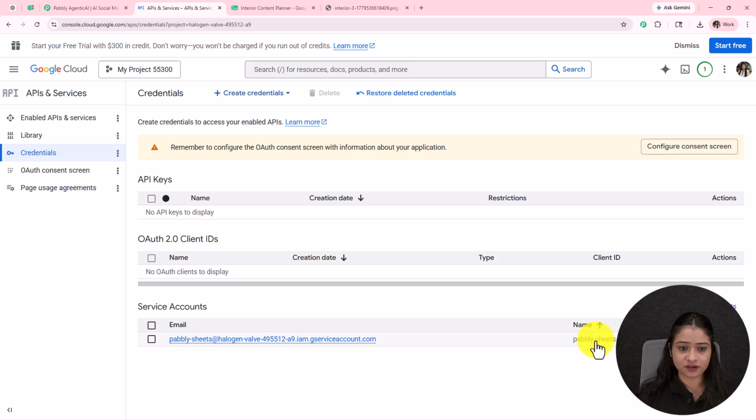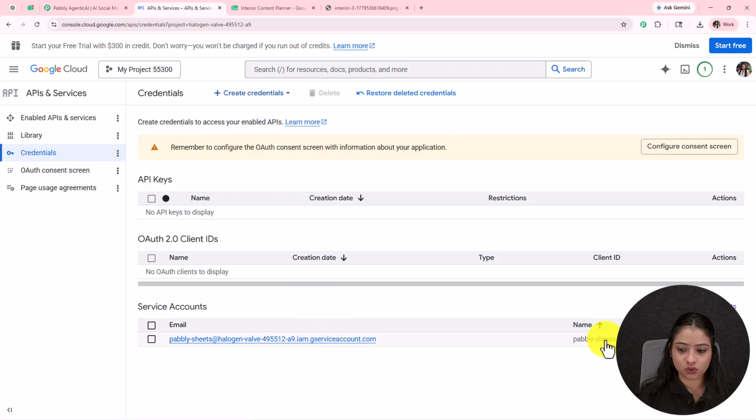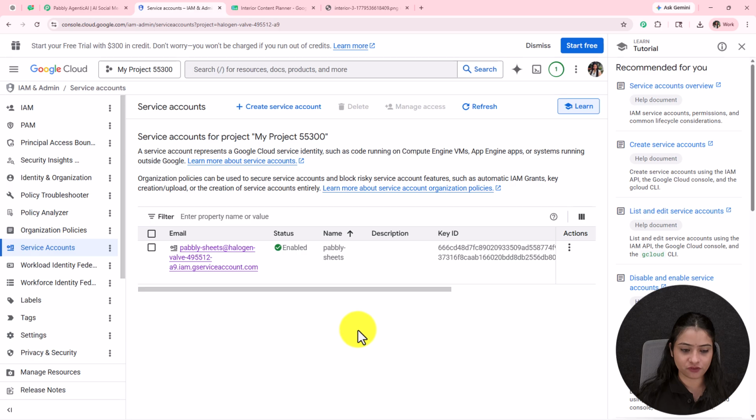I have already created a credential over here. If you want to create a new one, you can click on create credentials and select service account. Under manage service accounts we have all the details, including the email where we have to share the Google Sheet, which is already enabled.